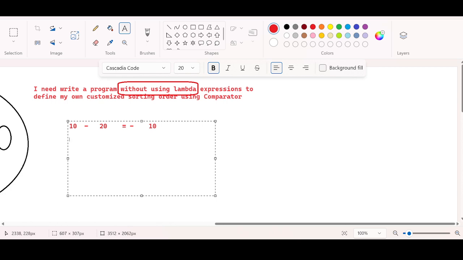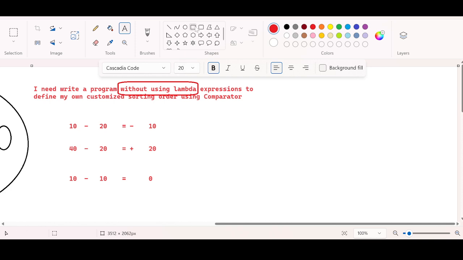Now secondly, I want to do 40 minus 20, something like this. What is it going to give me? Literally plus 20. And the third one is 10 minus 10. What is the answer that I am going to get? Okay, 0. So this is a simple calculation that is going to help us understand the internal working of the compare method.